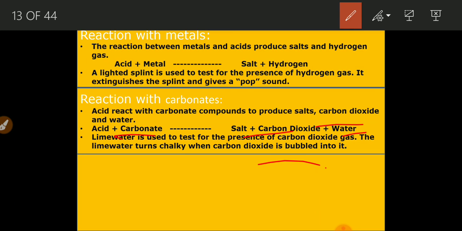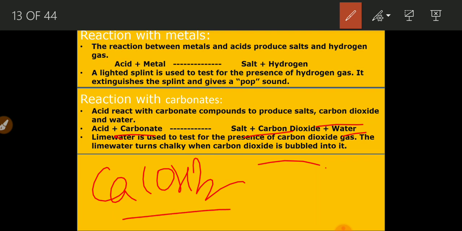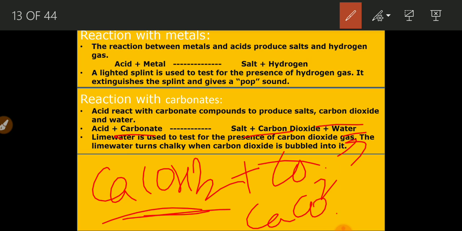So what is the test? Lime water is used to test the presence of carbon dioxide gas. If you take lime water and pass this CO2 gas, or whatever unknown gas is produced in this reaction, through the lime water, now lime water is Ca(OH)2. It is also called slaked lime, or calcium hydroxide. When you pass the CO2 gas through this lime water, then it turns milky white, chalky, because of the formation of CaCO3, and CaCO3 is nothing but chalk, and the color of chalk is milky white. So that is the reason this is how we can test the presence of carbon dioxide gas formation in the reaction.